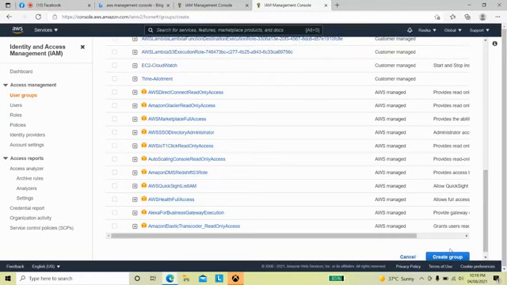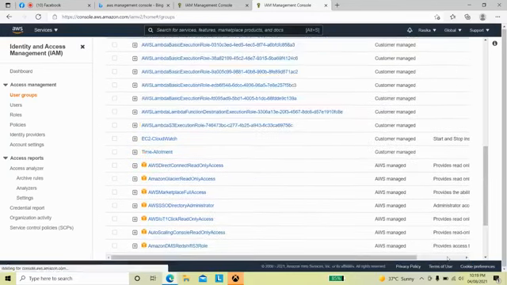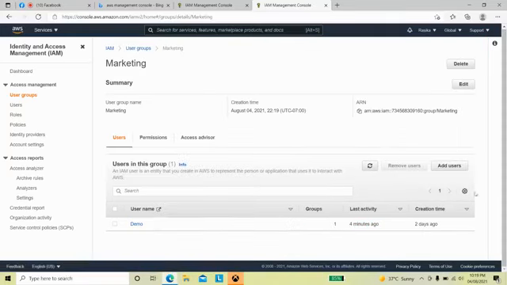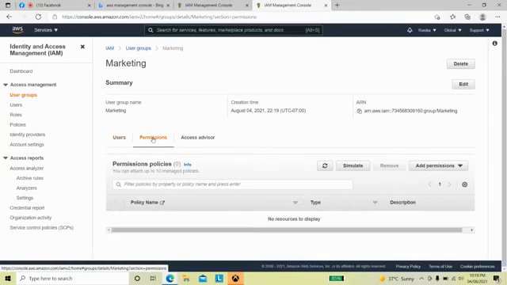You can add more permissions to this group, because the group is different and the user is different. If you are allocating the user to the group, then they are eligible for that particular group's permissions.